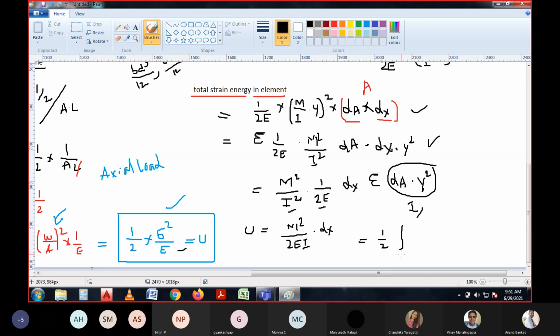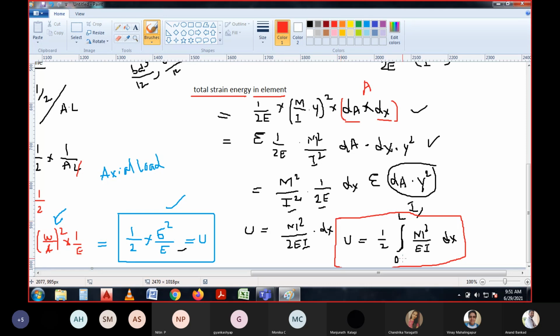For the length of 0 to L, you can refer to the integration of M squared by EI with respect to the element length, that is, integral from 0 to L of M squared by EI dx. So this is the total strain energy of the body.